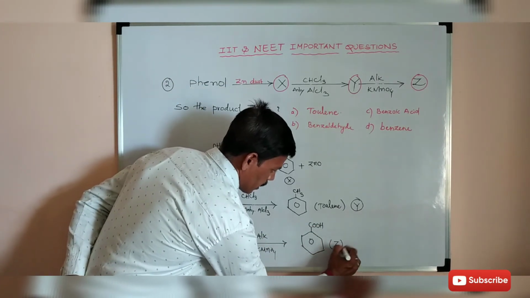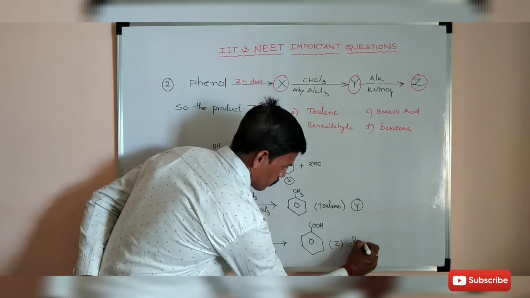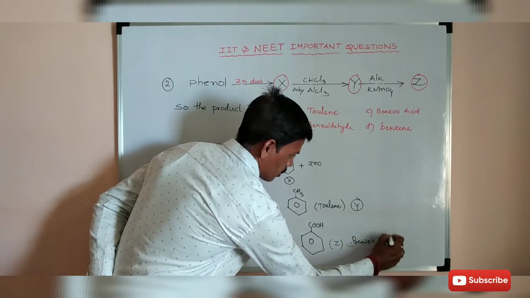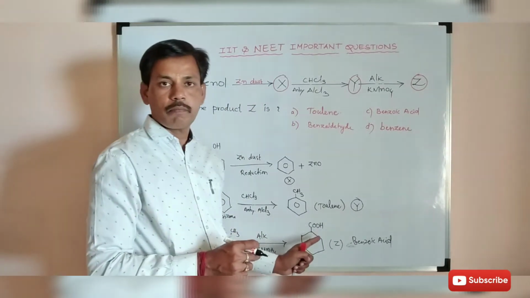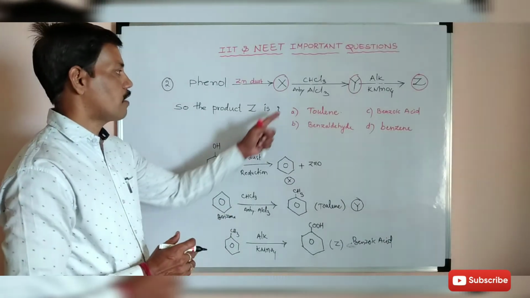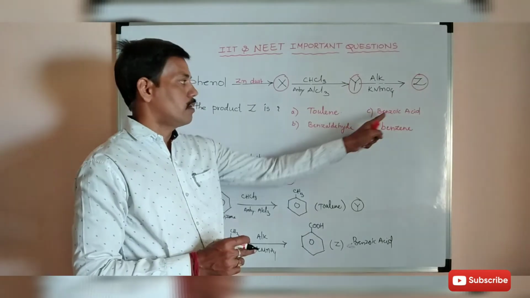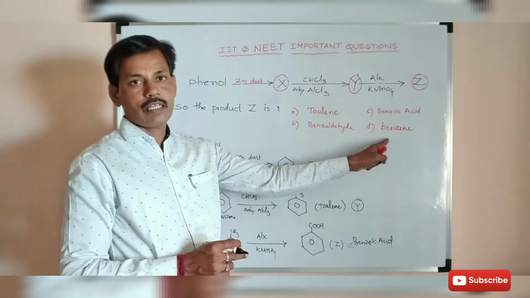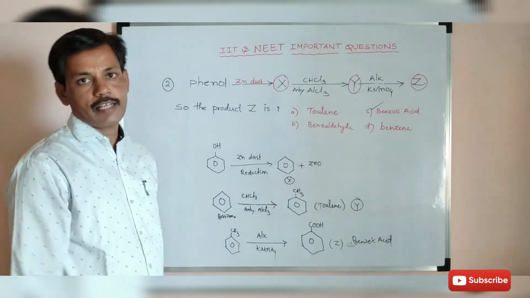So this is Z, and the answer is benzoic acid. Because a COOH group is present on benzene, the name is benzoic acid. Among the four options, toluene, benzaldehyde, benzoic acid and benzene, the correct answer is benzoic acid.